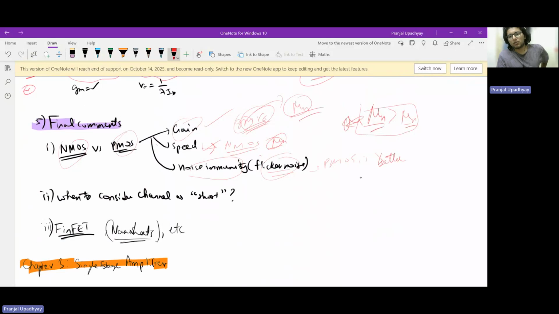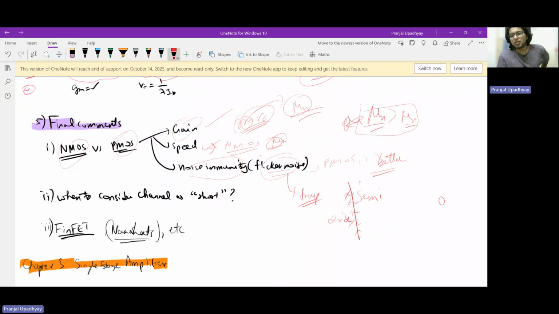We can discuss that when we discuss noise, but what you can understand here is that there are certain trap states. I think we already know what a trap is here. Say if this is the oxide and this is the semiconductor, there are certain trap states at the interface. What are these trap states?